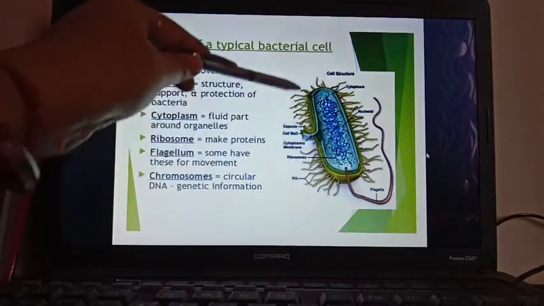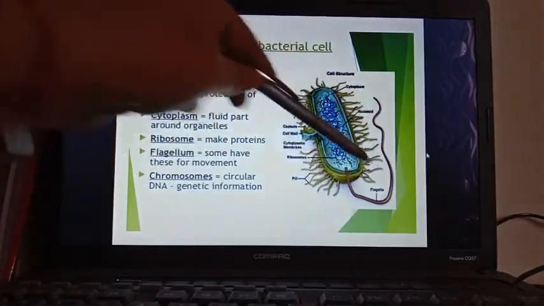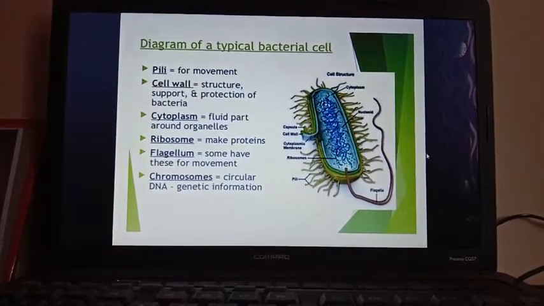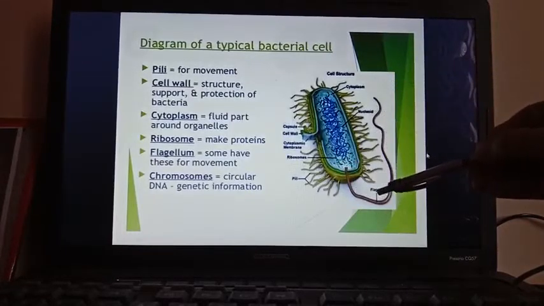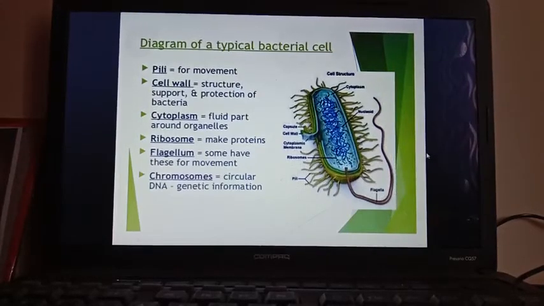So these are all pili structures, helpful for movement. One more structure is present that is also helpful in movement, that is the flagellum. You can see this is the flagella, this one. This flagella also helps in movement.